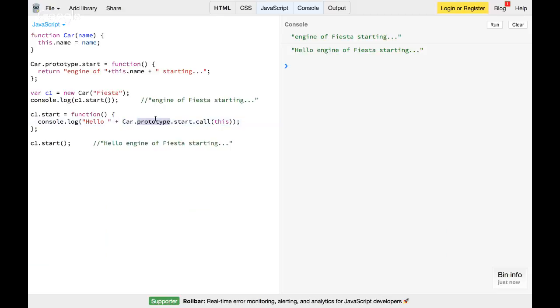You do that with car.prototype.start, and then you depend on the call and apply methods, and you have to pass the context of the execution. The explicit binding comes into the picture to achieve what you want. So that's how you can shadow it, and still call your shadowed method or property.